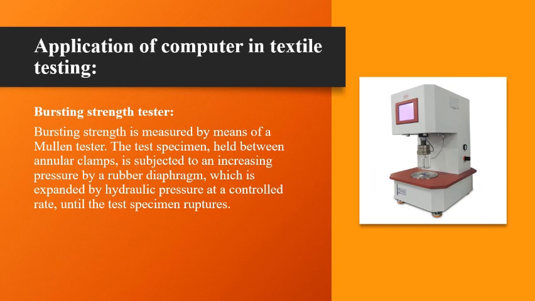Next one, bursting strength tester. The bursting strength tester is designed for measuring the bursting strength of fabric material subjected to an increasing hydrostatic pressure. This pressure is applied to a circular region of the specimen through an elastic diaphragm. The specimen is firmly held around the edge of the circular region by a pneumatic clamping device.